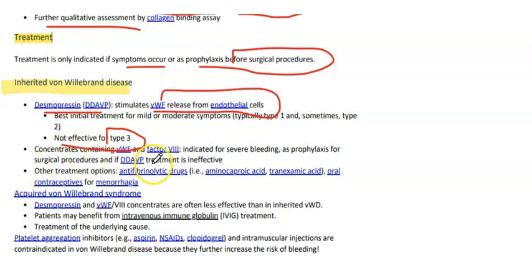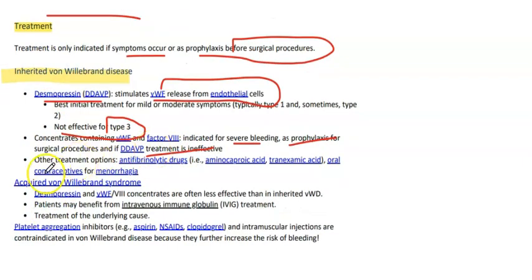Concentrates containing von Willebrand factor and factor VIII are indicated for severe bleeding, as prophylaxis, and if desmopressin treatment is ineffective. Other treatment options include antifibrinolytics like aminocaproic acid and tranexamic acid, and OCPs, oral contraceptive pills, for heavy menstrual bleeding.